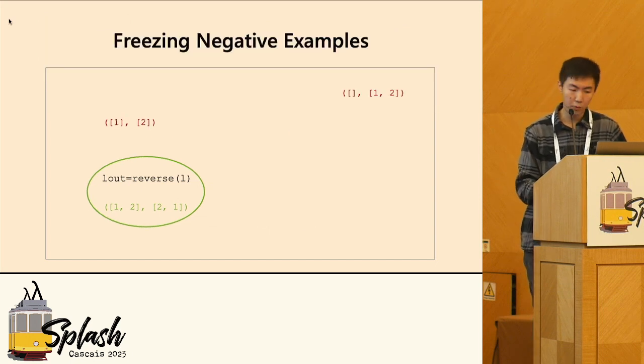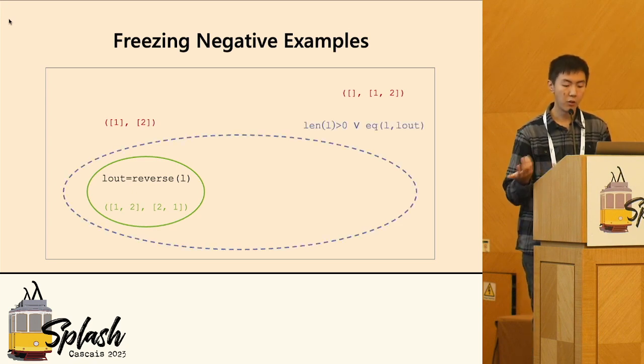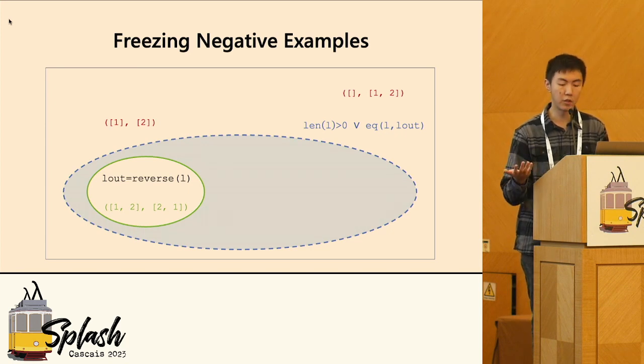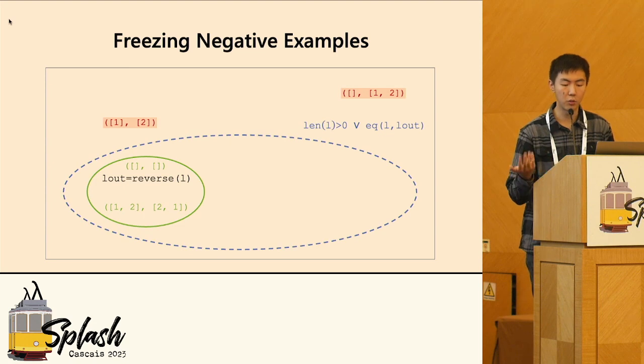Here, we suggest a new approach to handle negative examples efficiently without max synthesize. Say we found a sound property. Our observation is that either the property itself must be a best, or there must be a better property, the best property in the blue circle. It means that there exists at least one best property that rejects the current set of negative examples, so we can consider them safe and remember them. That is the idea of freezing negative examples. So when we have a conflict, we can remove only unfrozen examples and resume the synthesis with the sound property we have found.